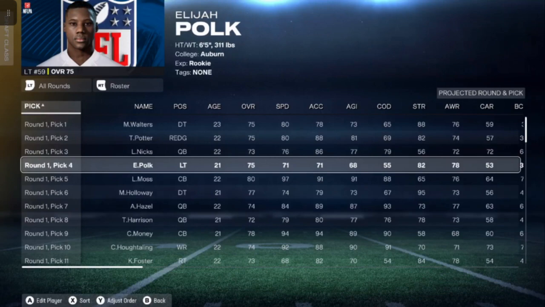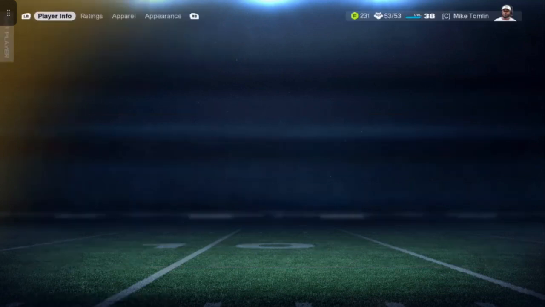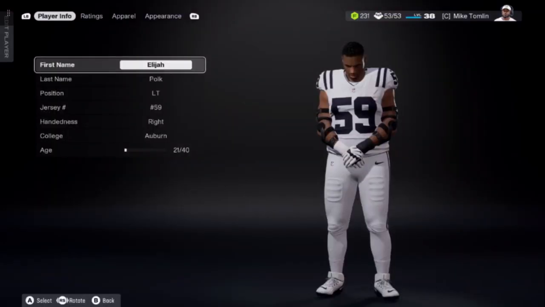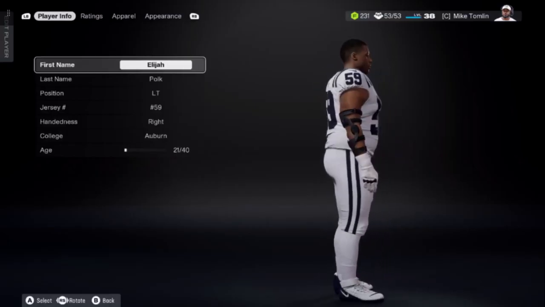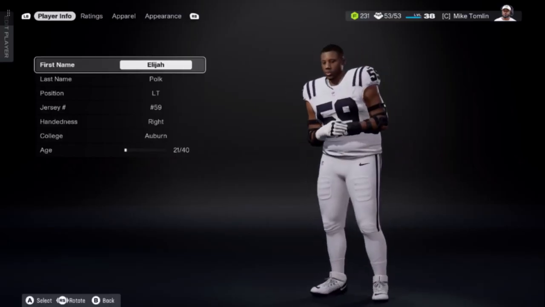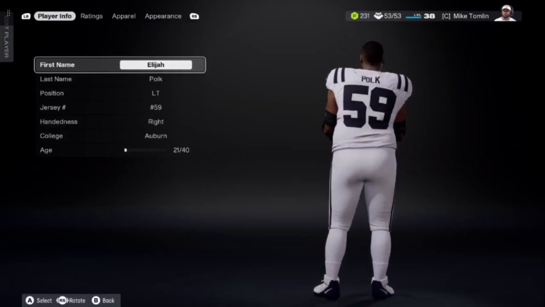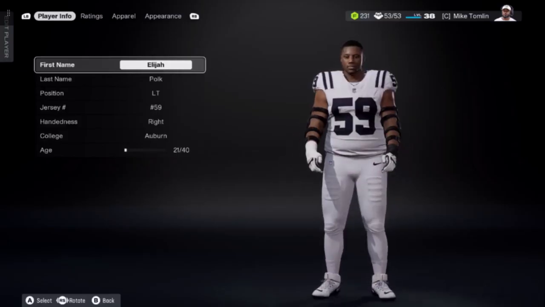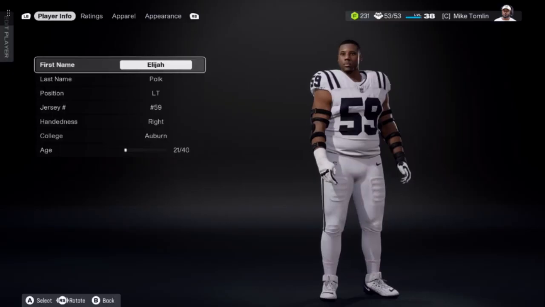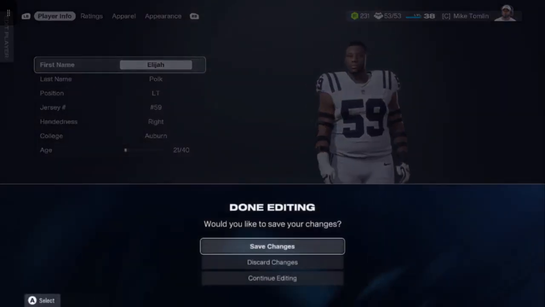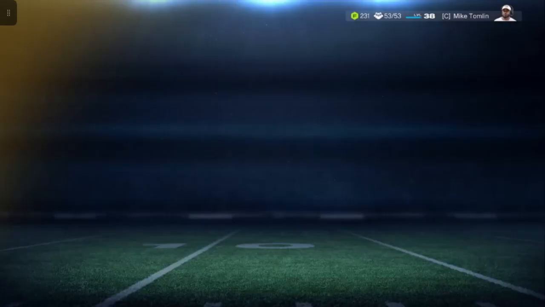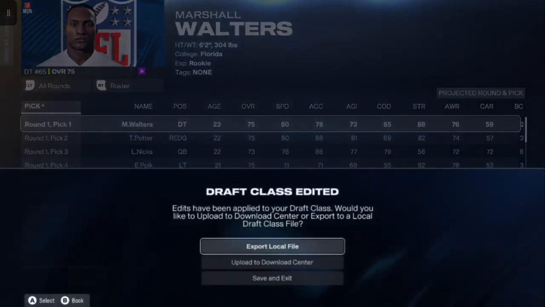Now we'll go to Elijah Polk. He's an offensive lineman, left tackle. Let's take a look at him. He has an offensive lineman's build. Now, I want you to burn this into your memory. Remember this: Polk and Walters. You see their builds? You got it? Good. Discard changes.